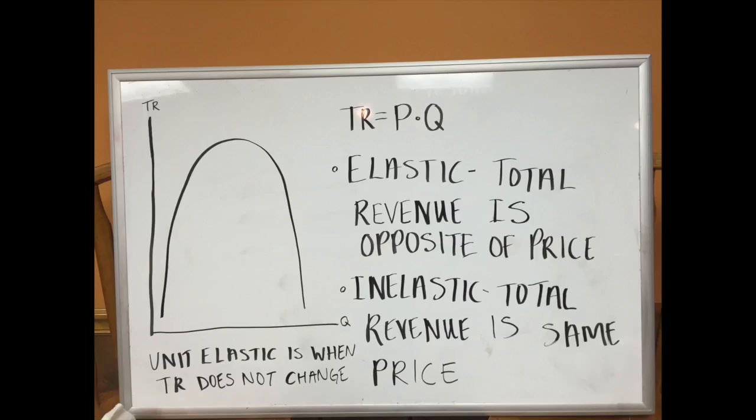Total revenue equals price times quantity. It is elastic when the total revenue moves in the opposite direction of price. It is inelastic when total revenue moves in the same direction as price. Unit elastic is when there is no change in the total revenue.